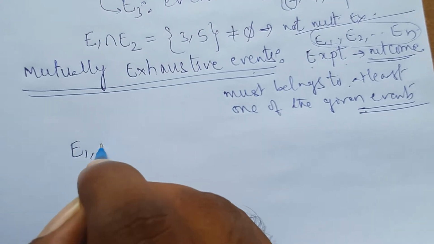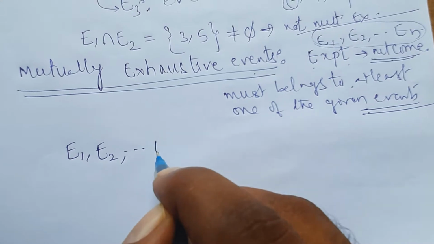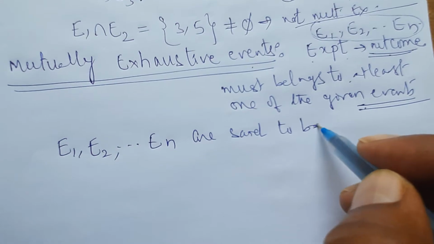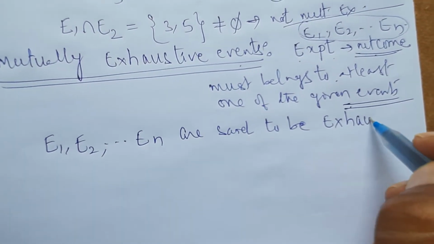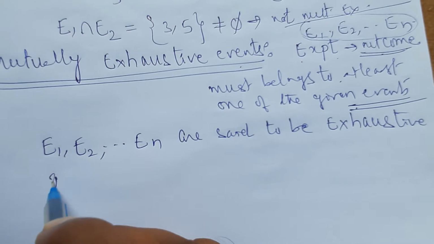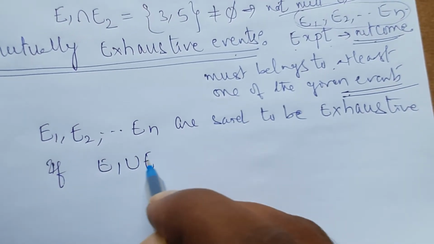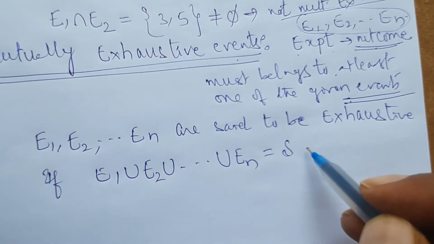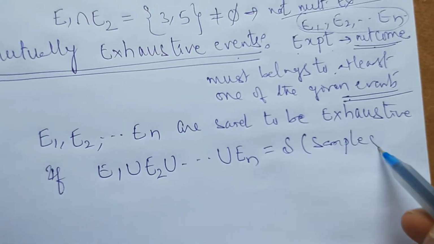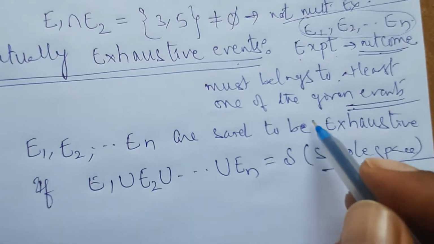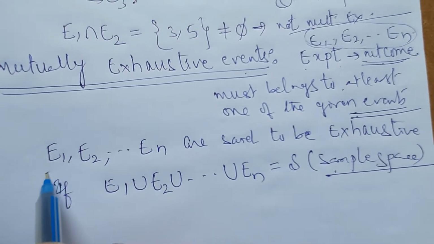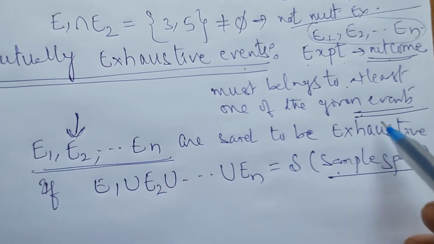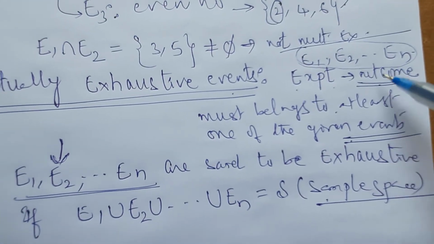E1, E2, up to En are said to be exhaustive if E1 union E2 union and so on union En is equal to the sample space. If I get the sample space corresponding to that random experiment, then these events are said to be exhaustive. This is the set theory definition of exhaustive, and as per terminology, we can say it like this.